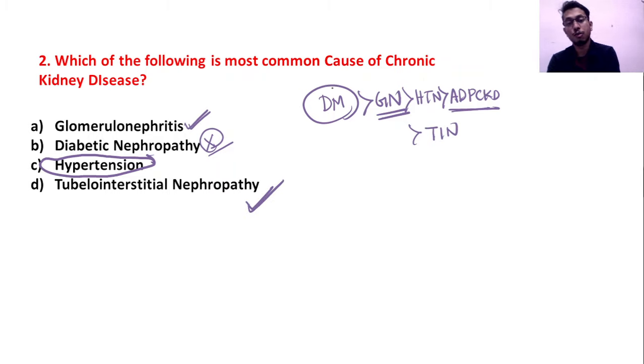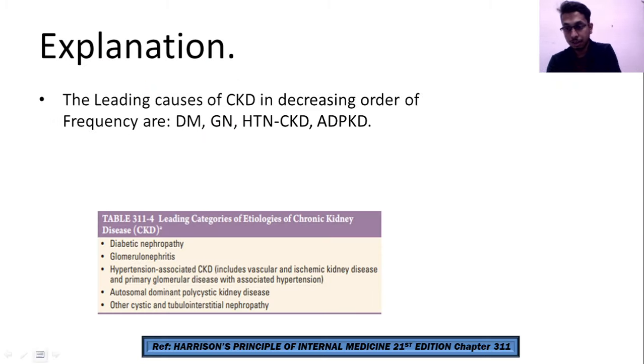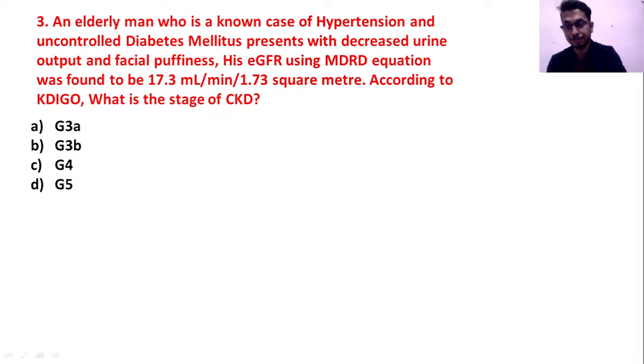So cause-wise, the most common is diabetes mellitus. The same thing is given in the chart from Harrison: diabetic nephropathy, glomerulonephritis, hypertension-associated CKD, autosomal dominant polycystic kidney disease and other cystic diseases, and tubulointerstitial nephropathy.